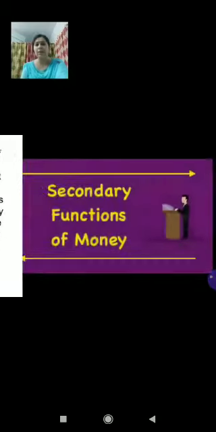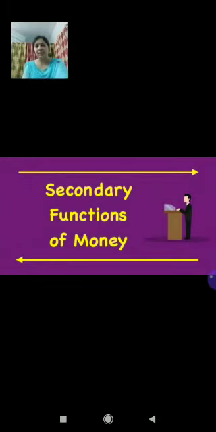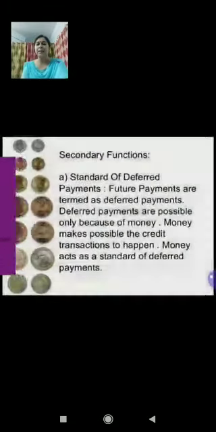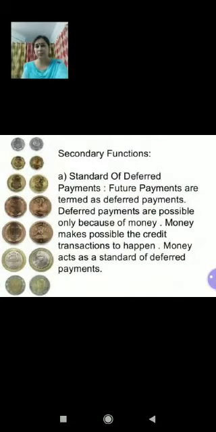Right, children? Coming to the second point, that is secondary functions of money. Secondary functions of money are of three kinds, as I have shown you in that diagram also. Number one, standard of deferred payment. Number two, store of value. And number three, transfer of value. Right, children? You have seen this in that diagram. If you want, you can rewind this video, right?